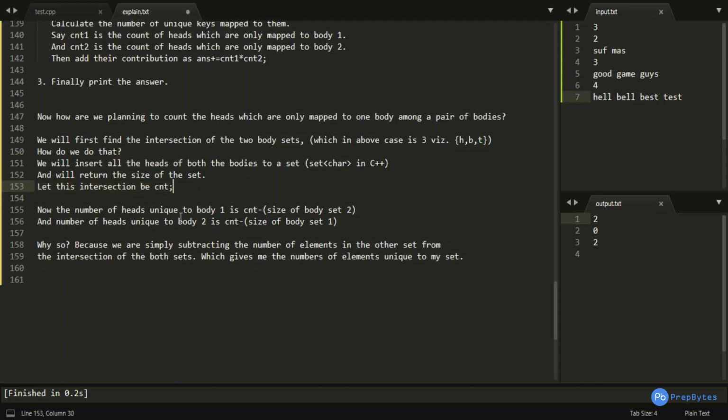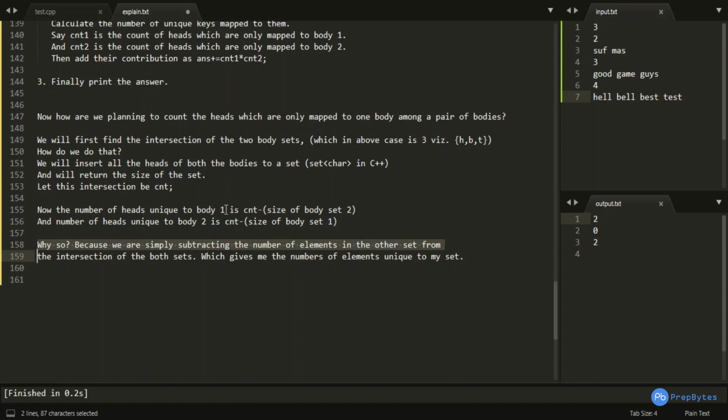Now the number of heads unique to body 1 is nothing but count minus size of body of set 2, and the number of heads unique to body 2 would be nothing but the intersection minus the size of body of set 1. So why so? Because we are simply subtracting the number of elements present in the other set.